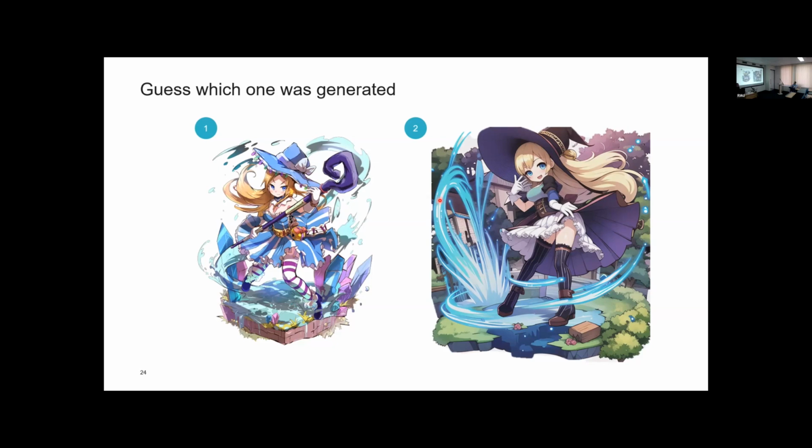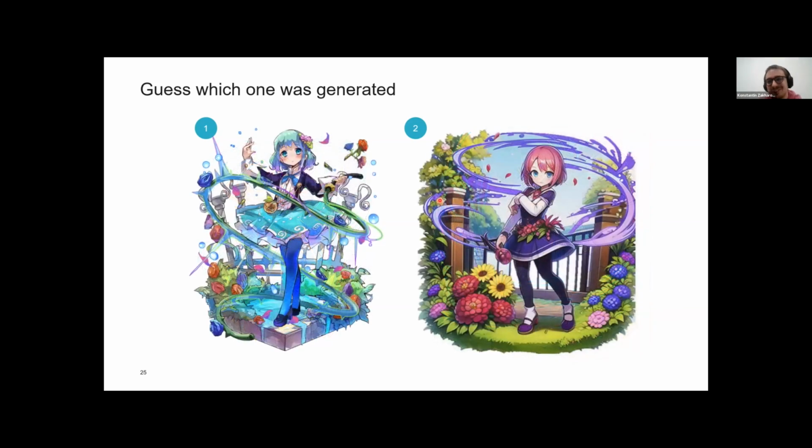Okay, which one was generated? The first one, how many? 7. And the second one, 3. So the first is 7, second is 3. Clearly, you didn't all pay attention because the second one is generated. So once again. Okay, once again. So the first one, please raise your hands.